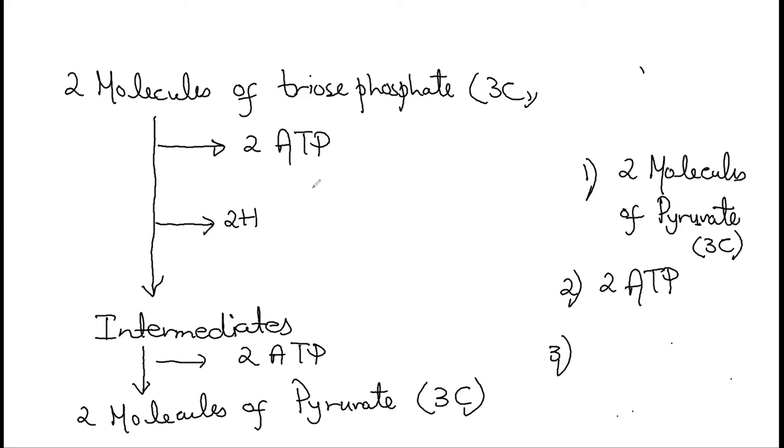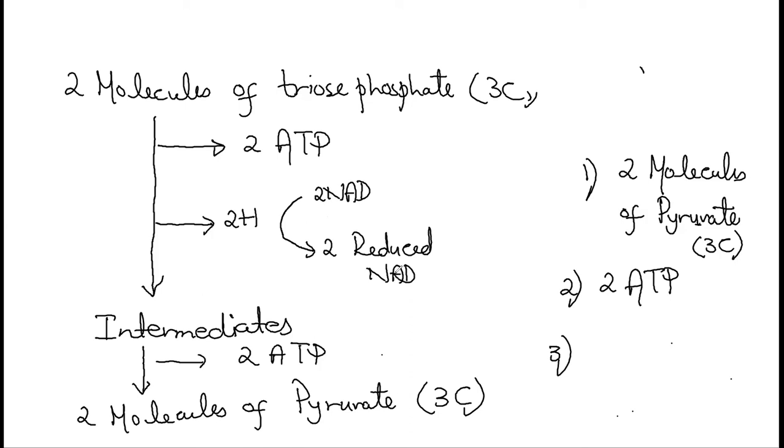But for the time being, just remember their names. In the process of glycolysis, the hydrogen carrier molecule which is going to be utilized is NAD. So 2 NAD molecules are there, and these 2 NAD molecules are going to receive this hydrogen and get reduced. So 2 reduced NAD.